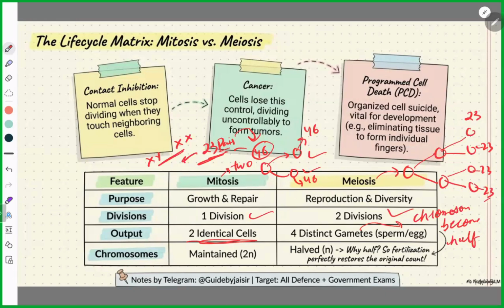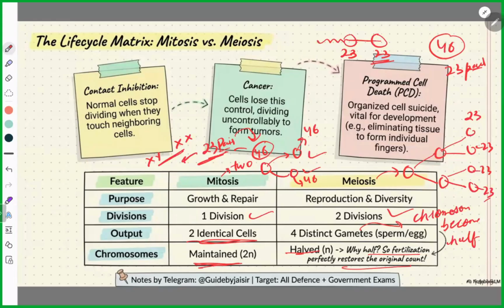Half the chromosomes will be there. Why? Because they are present in sperm and egg. So during the fusion, 23 chromosomes are brought by the sperm and 23 by the egg. Then only it will become 46, that means 23 pairs. Remember this thing. Very important. Then again chromosomes are maintained and halved. Whatever I have explained is written here.